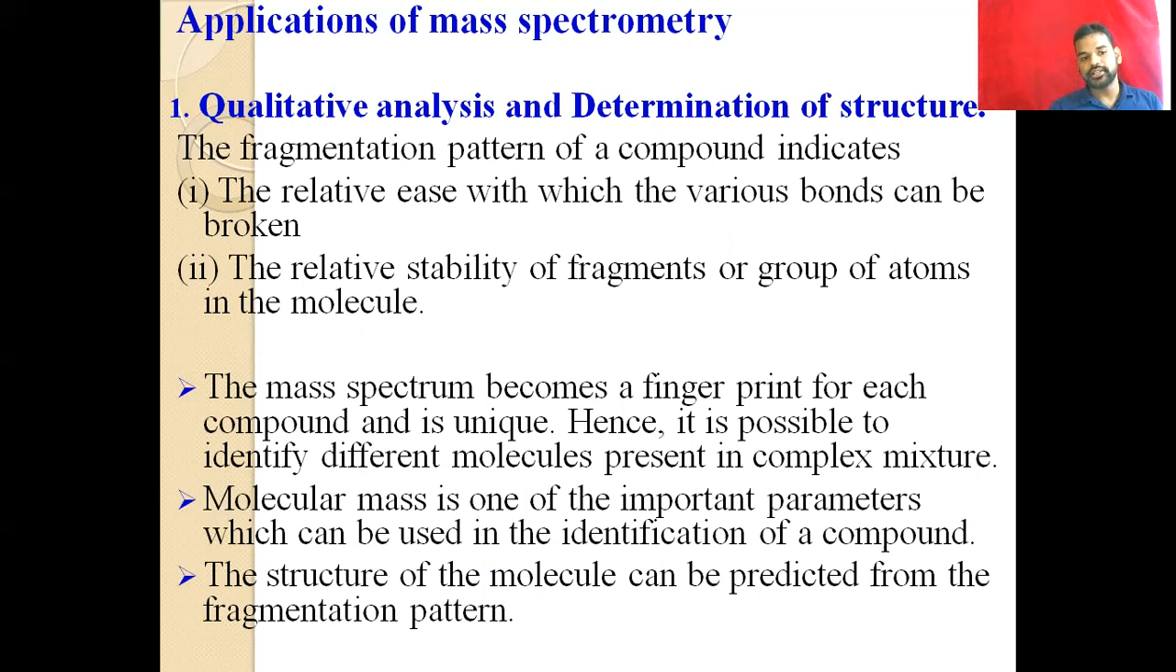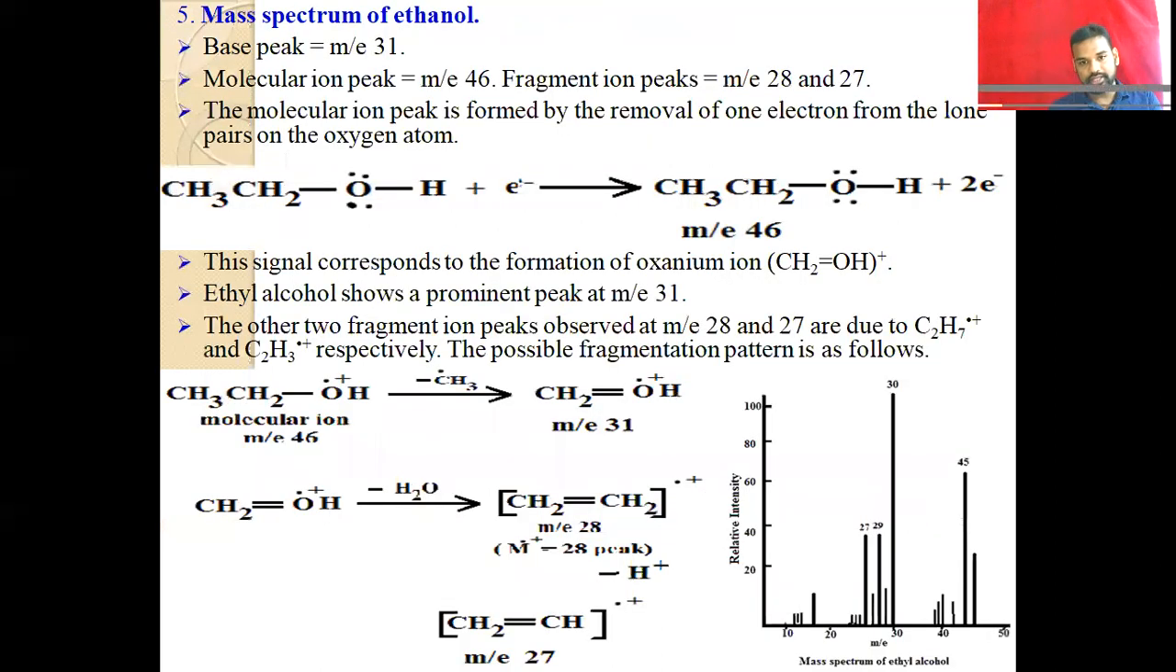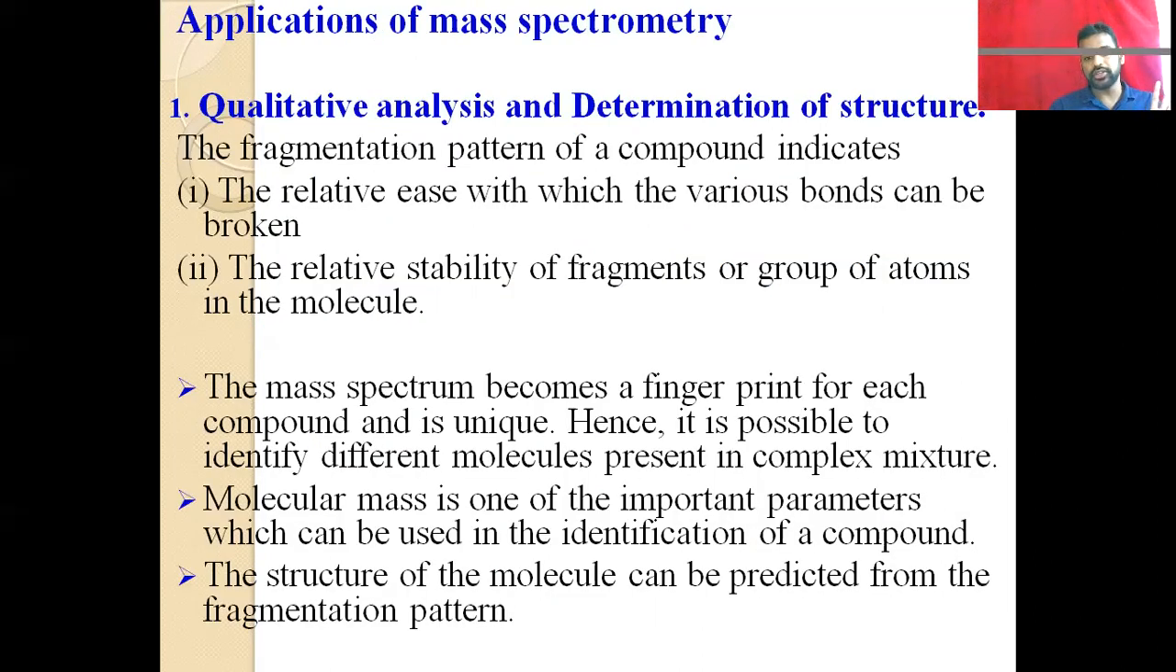Next one, the molecular mass is one of the important parameters. That means in the mass spectrum of ethanol, we can say the base peak is 31, okay, and the molecular ion peak is 46. So here we can say the molecular ion peak, that means the molecular mass of the given compound.